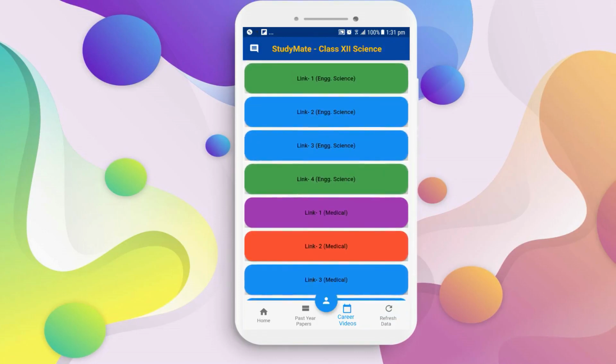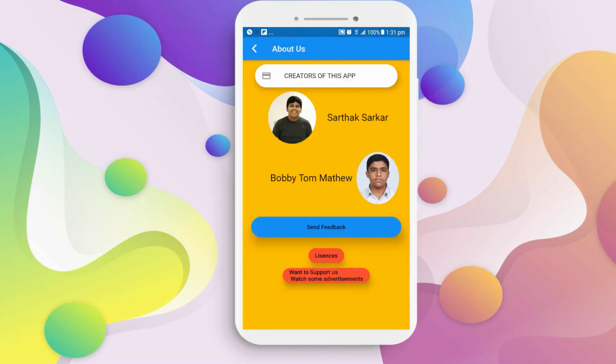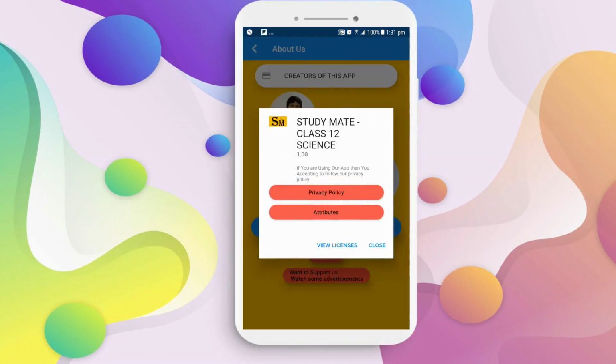As you can see, it's scrollable, and if you click on the blue circular icon, it takes you to the About Us page where the creators of this app are mentioned. To view the licenses and attributes, click on the licenses tab, and as soon as you download our app, you are agreeing to our privacy policies.